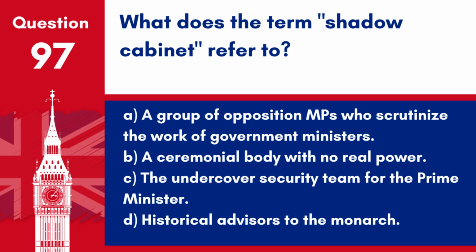Question 97. What does the term shadow cabinet refer to? A. A group of opposition MPs who scrutinize the work of government ministers. B. A ceremonial body with no real power. C. The undercover security team for the Prime Minister. D. Historical advisors to the monarch.